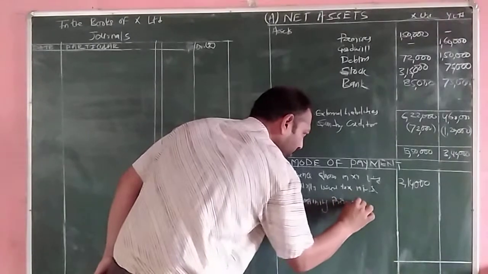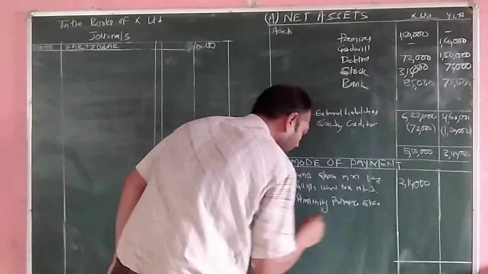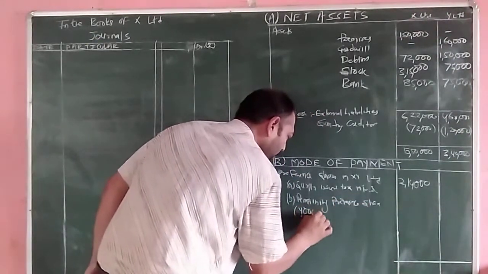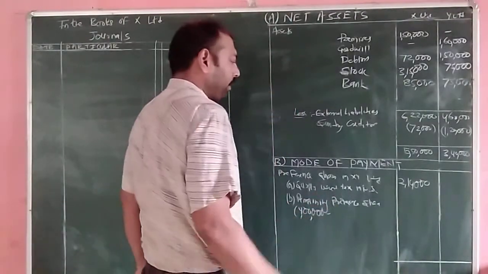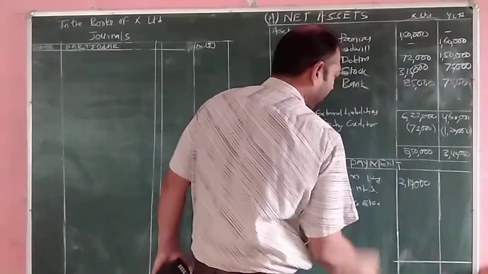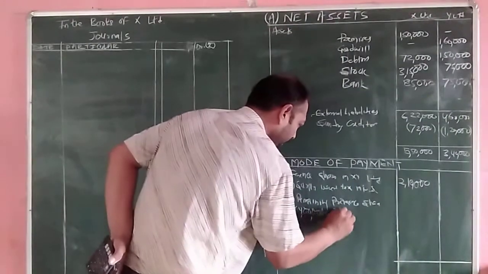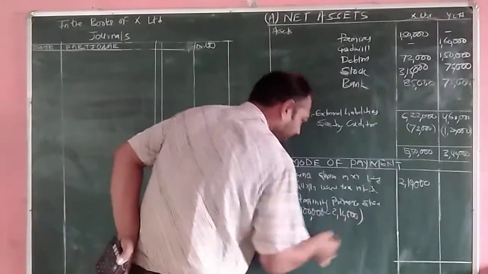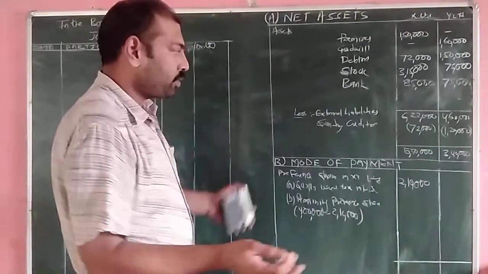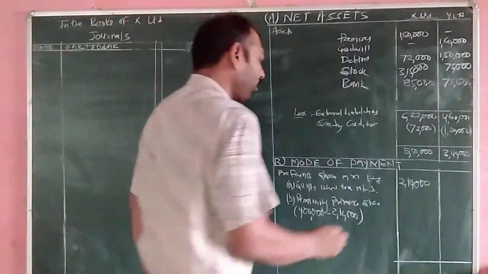Then point number B, it is remaining preference shares. The total amount of preference shares is how much? 4 lakh rupees. And the amount issued to X for surplus is 2,10,000. The remaining is 1,90,000, which is to be issued equally to X Limited and Y Limited.